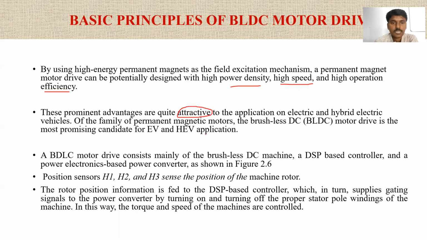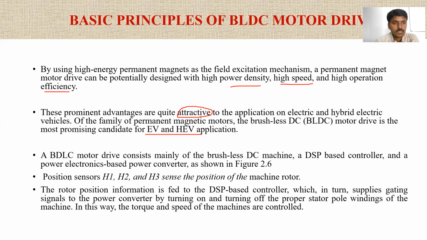That's why we mostly prefer the brushless DC motor in electric vehicles. Nowadays all two-wheeler bikes come with a brushless DC motor, so you can check it at showrooms.